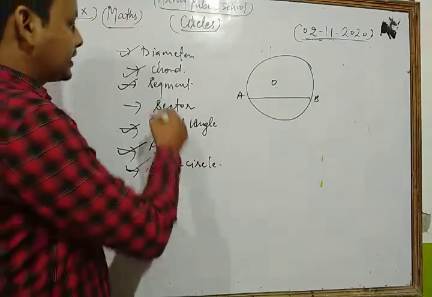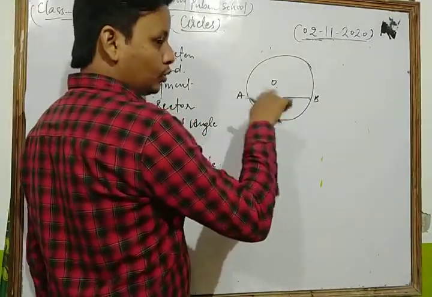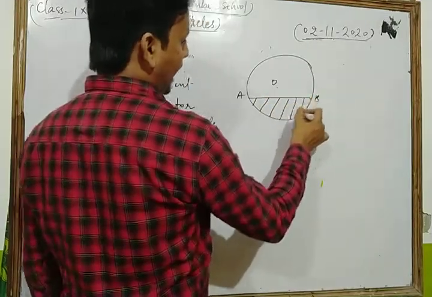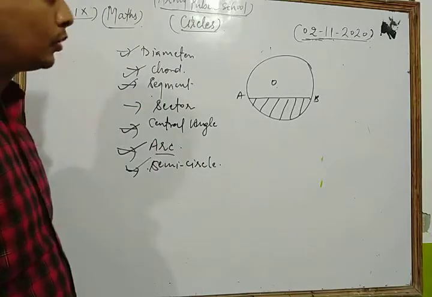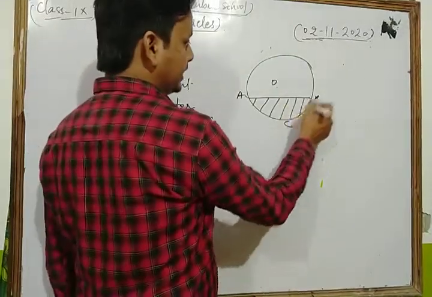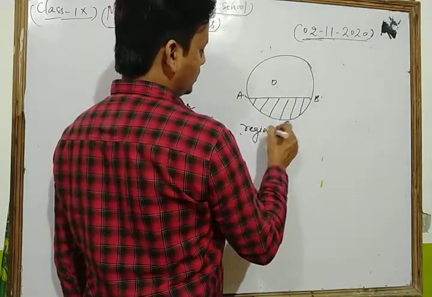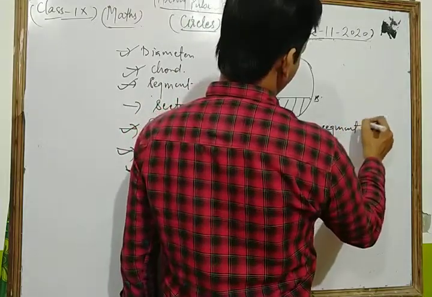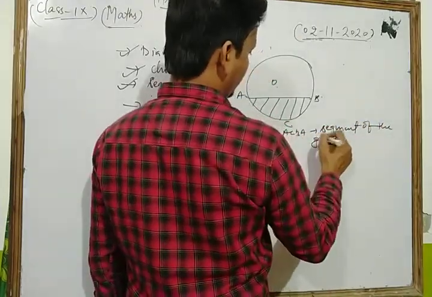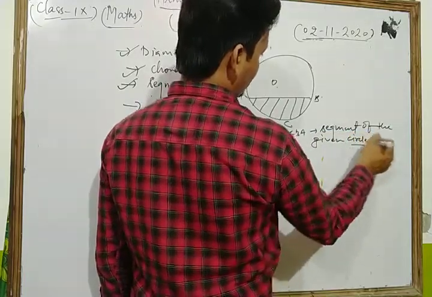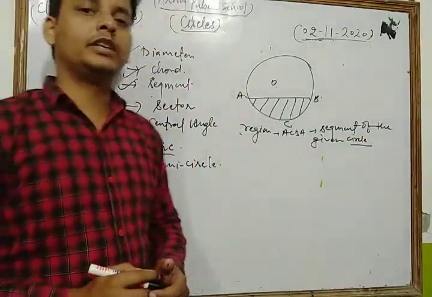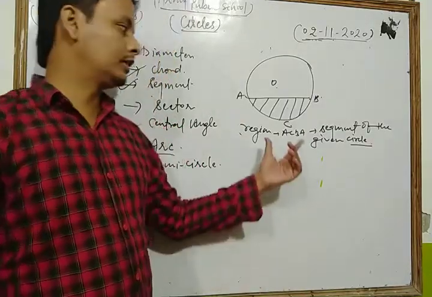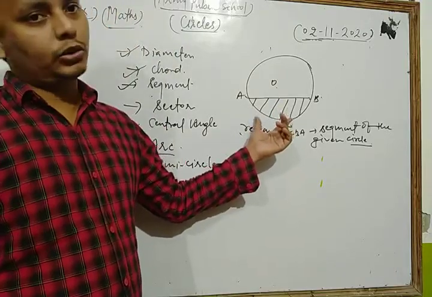Now the segment is the region enclosed in the circle. The region enclosed by or bounded by an arc and a chord is known as a segment. Here the region ACBA is the segment of the given circle. Thus, the region bounded by an arc and a chord of the circle is known as a segment of the circle. Now the concept of segment is clear.